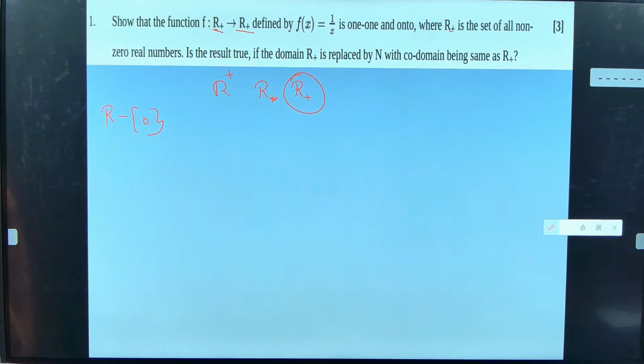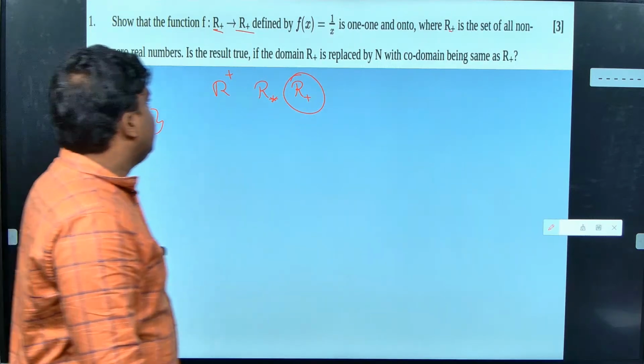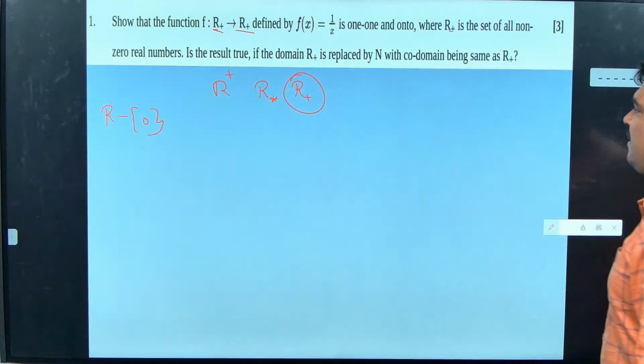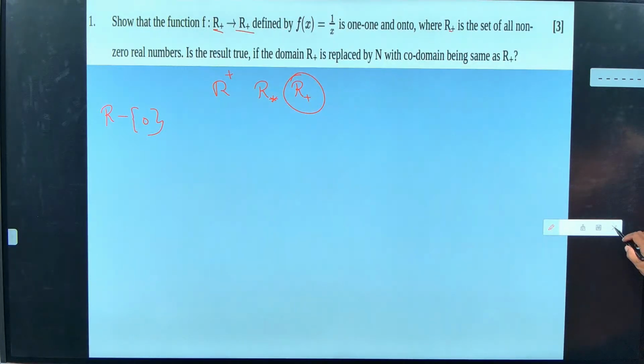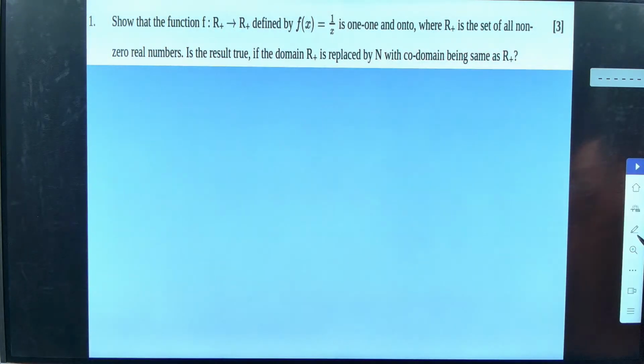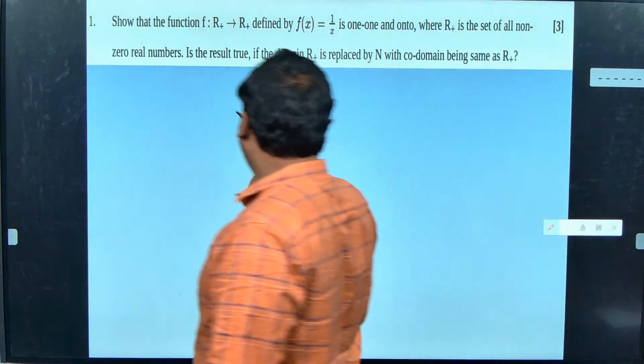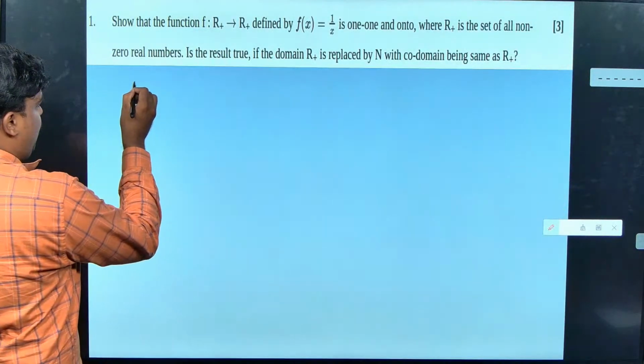Are you getting, guys? No problem with the first input and output? Shall I proceed now? Okay. Is the result true? Fine. Its domain is r plus. All that later; first let us check whether this is 1 to 1 or not. To do that, first I will check 1 to 1.